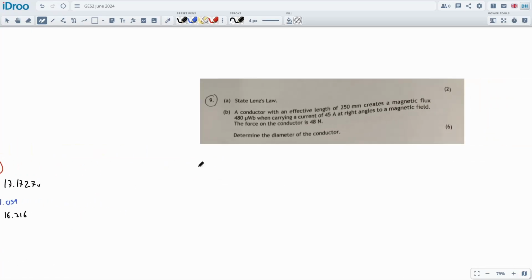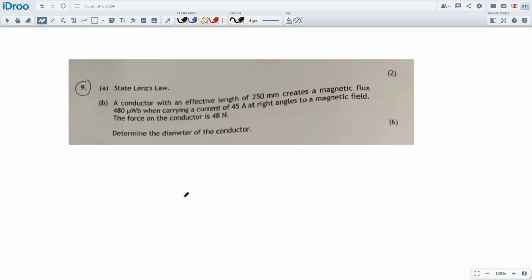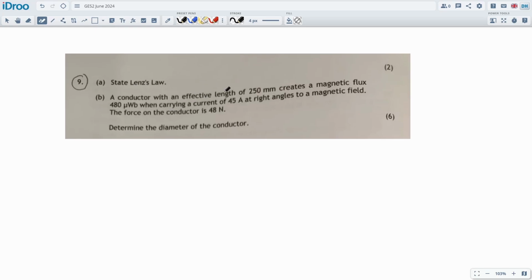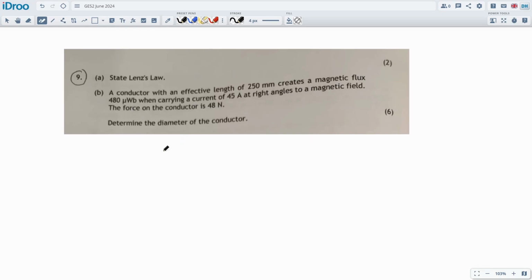Let's check out number 9. State Lenz's law. So we're going to skip over the definitions and go straight for the calculations. A conductor with an effective length of this big creates a magnetic flux of microwebers when carrying a current of 45 amps at right angles to a magnetic field. The force on the conductor is 48 newtons. Determine the diameter of the conductor.